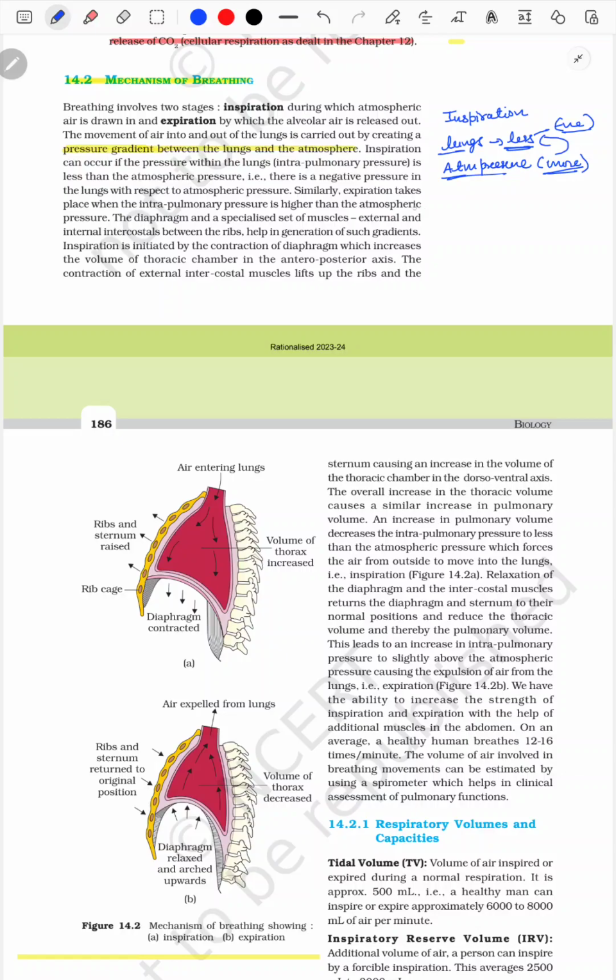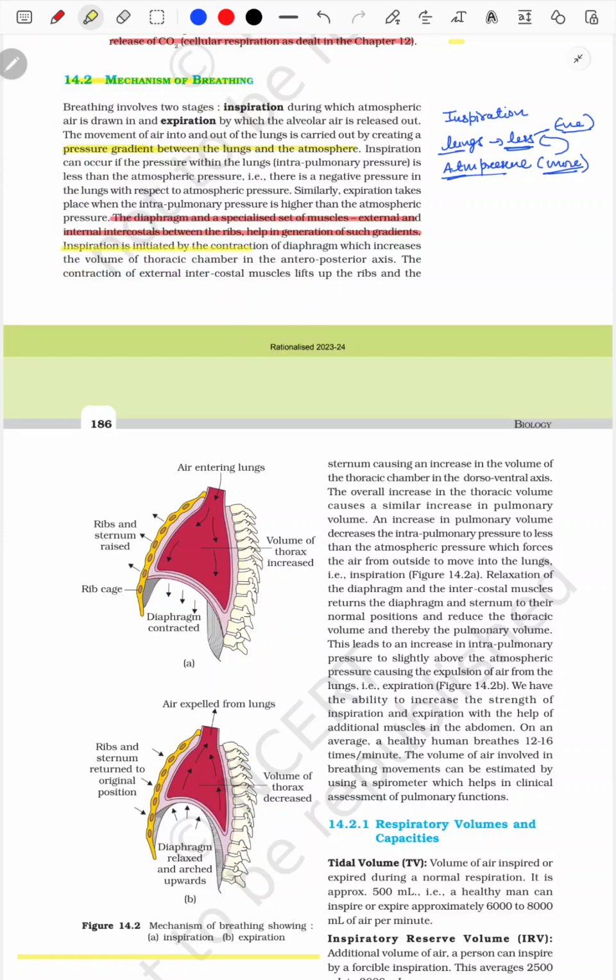Similarly, expiration occurs when the intrapulmonary pressure is higher than the atmospheric pressure. The diaphragm and a specialized set of muscles, that is the external and the internal intercostal muscles between the ribs, help in generation of such a gradient. This is very important, that the pressure gradient required for this to occur is generated with the help of the ribs and the external and internal intercostal muscles.